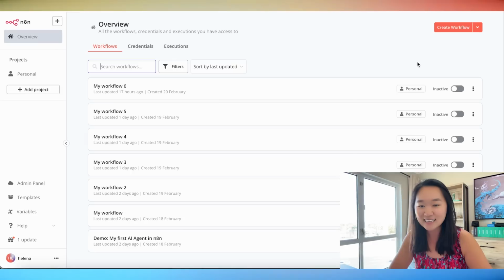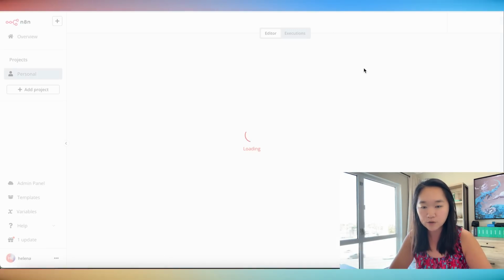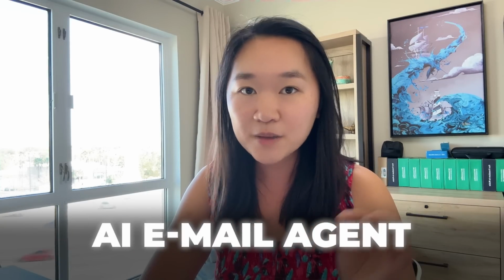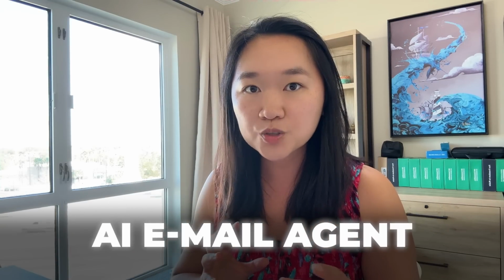All right, so now I'm gonna walk you through how you can build your very own AI agent. And I'm gonna show you how you can do this step by step using a no-code tool called N8N, which is super powerful. So once we're logged in here, we just go up here and click on Create Workflow. What I'm going to be showing you how to build today is an AI email agent, but I just want you to note how to use the platform and the nuances of it so that you can build any kind of AI agent that your heart desires.